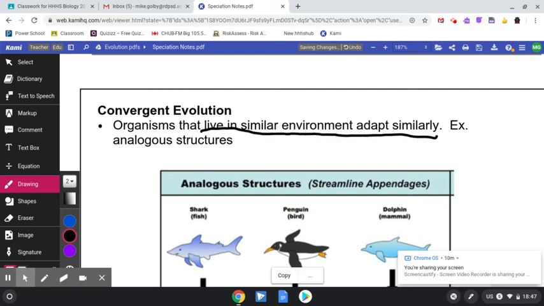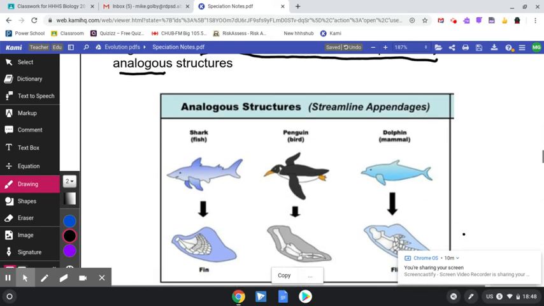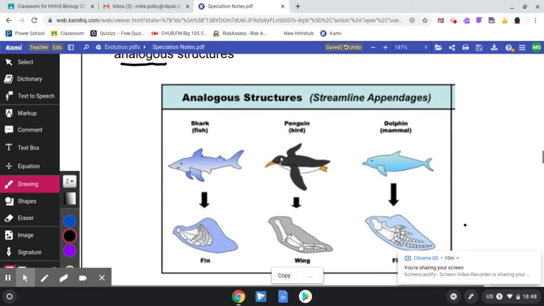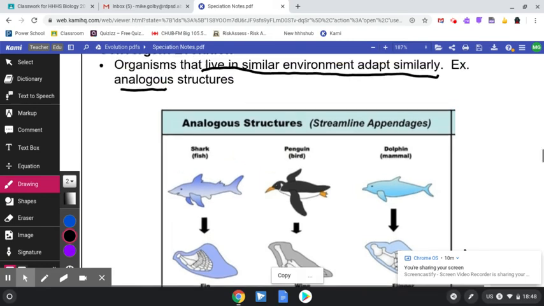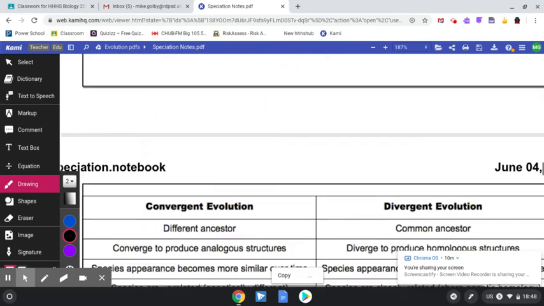And remember this term analogous right here: same features on their body, same functions, but totally different organisms. A shark's fin has the same purpose as a penguin's fin, or wing, or a dolphin's fin, for example. They all have the same purpose here. This is convergent. Okay, moving on.